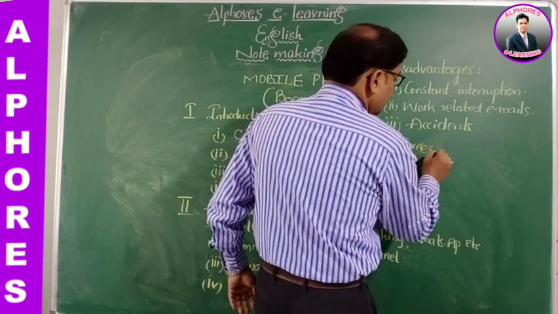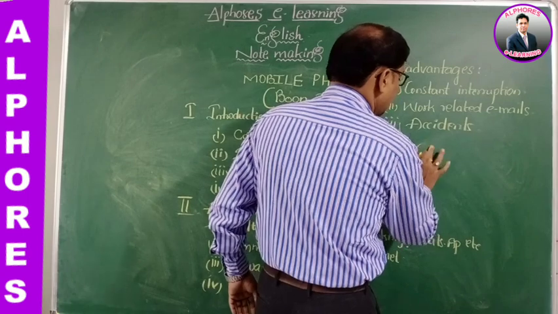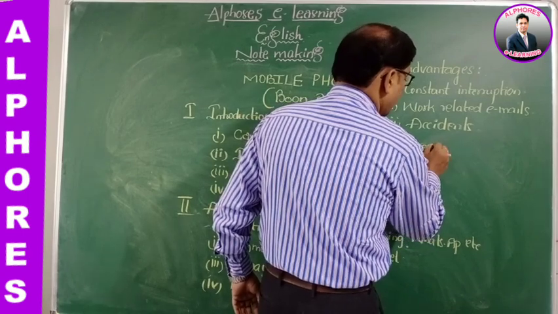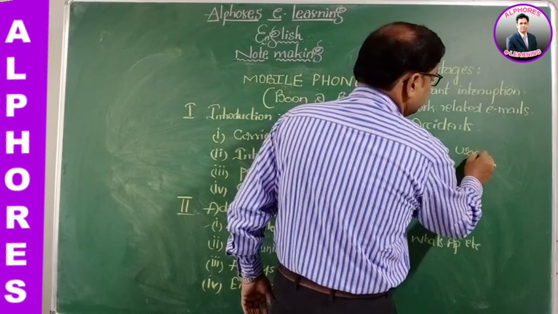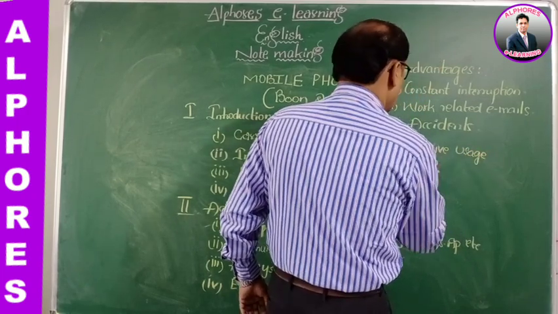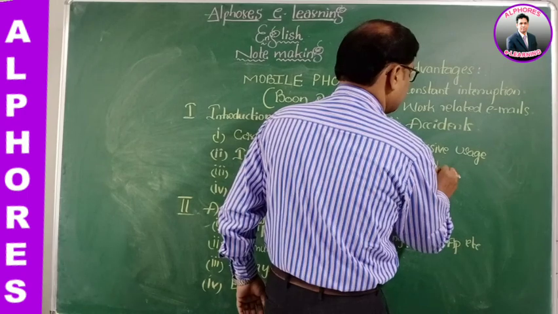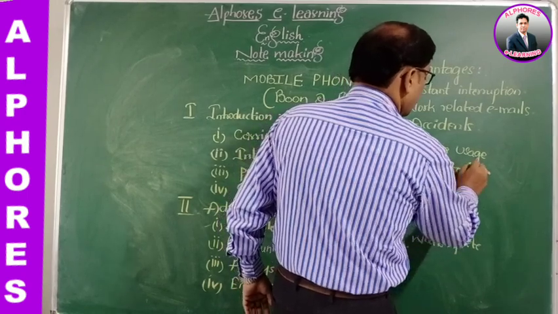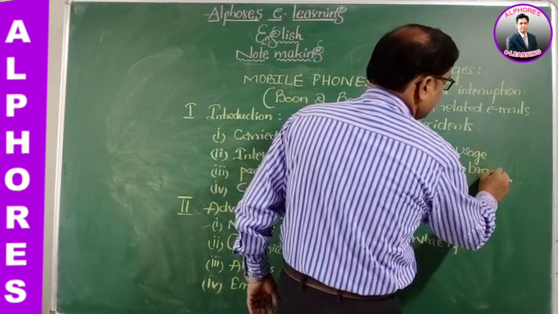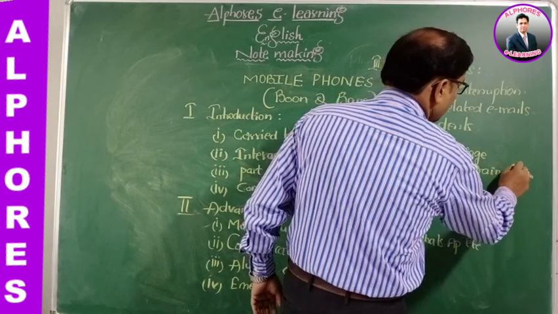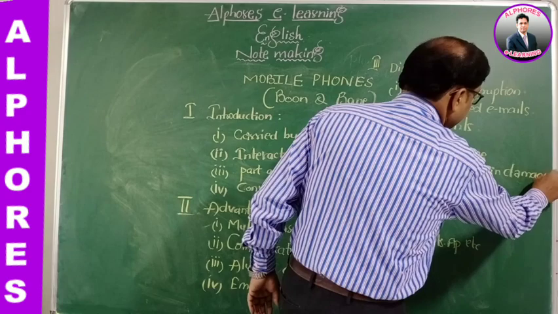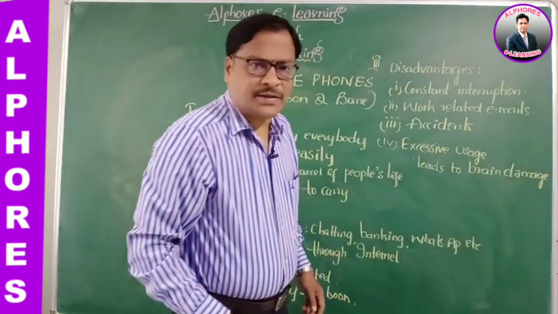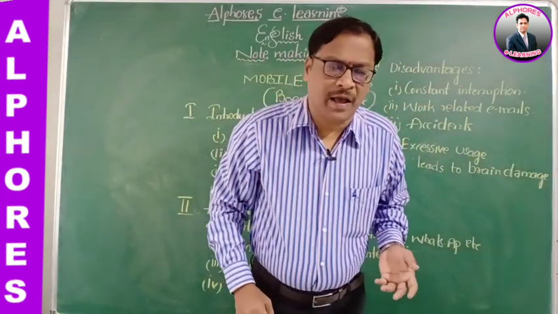excessive usage leads to brain damage. Excessive usage leads to brain damage.